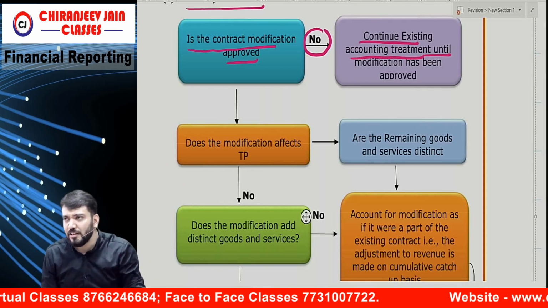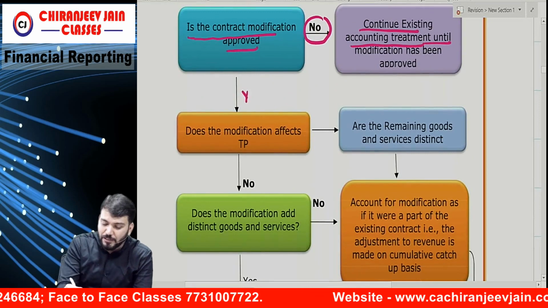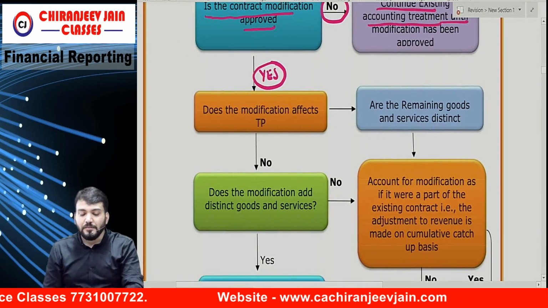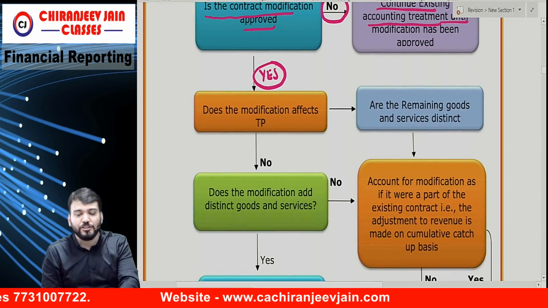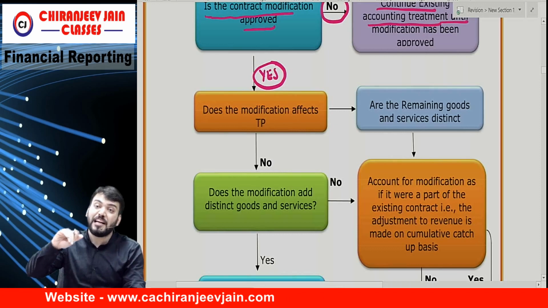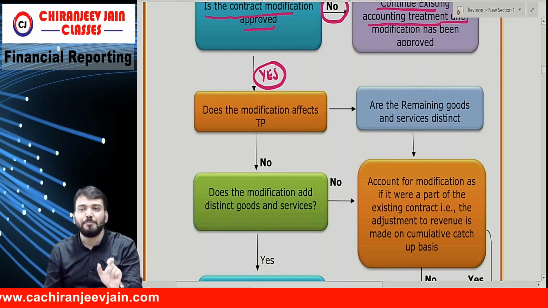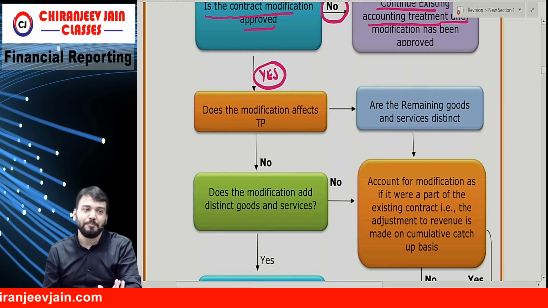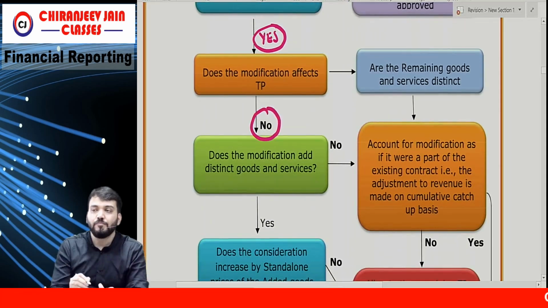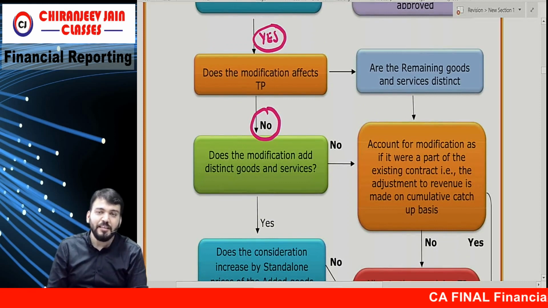If the answer is yes, then you will ask one question: does the modification affect the transaction price? TP means transaction price. If the answer is no,